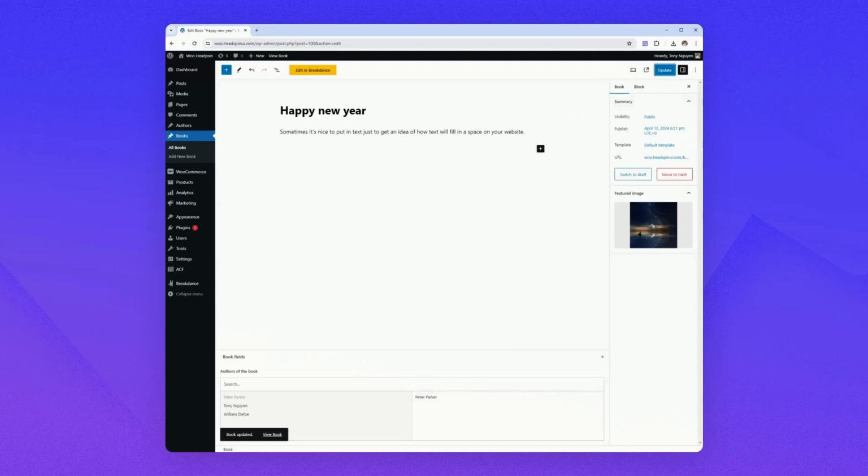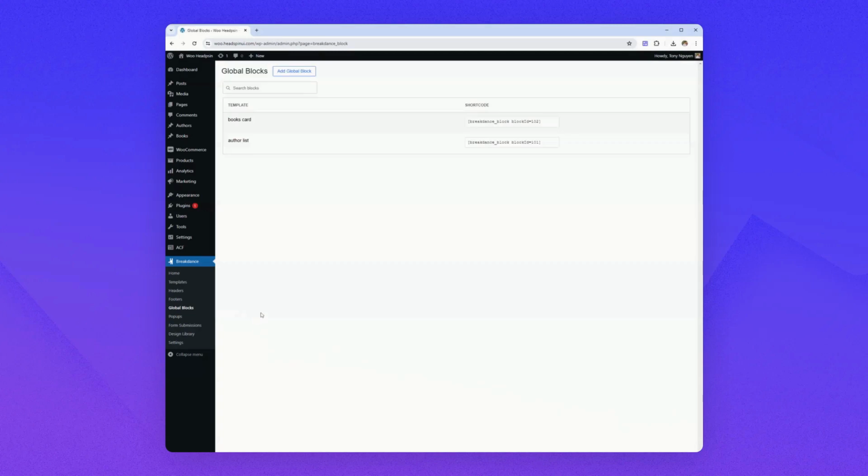Now we want to display this data. So go to Breakdance, Google Blocks, and I said that we want to display a list of books. Inside each book will be a list of authors. Okay, so first let's create the author list.